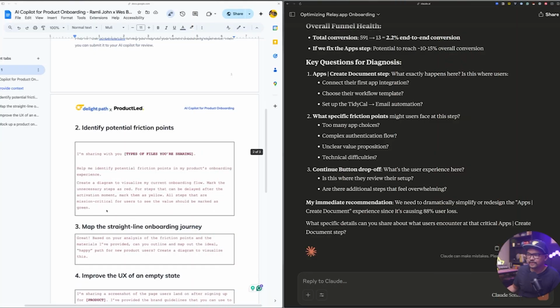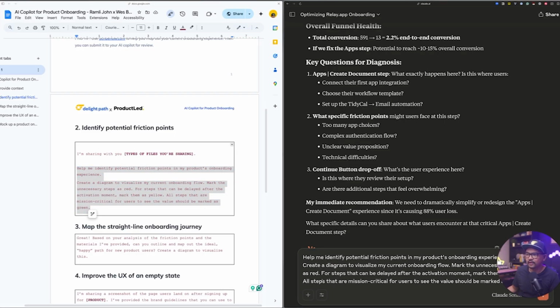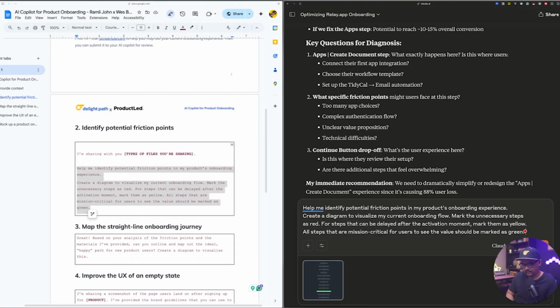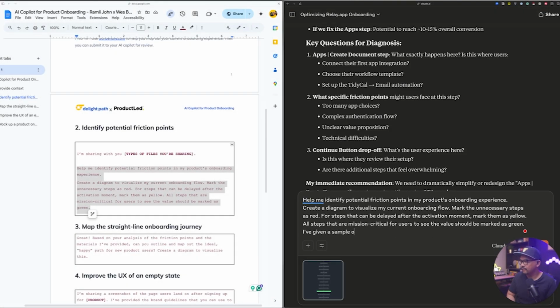So the very first step is to create this straight line. Help me identify potential friction points in my product onboarding. Create a diagram of this to visualize my current onboarding flow and mark any unnecessary steps as red. For steps that can be delayed after the activation moment, mark them as yellow. All the steps that are mission critical, mark them as green. And I'm going to give a sample of what kind of visualization I want it to look like here.